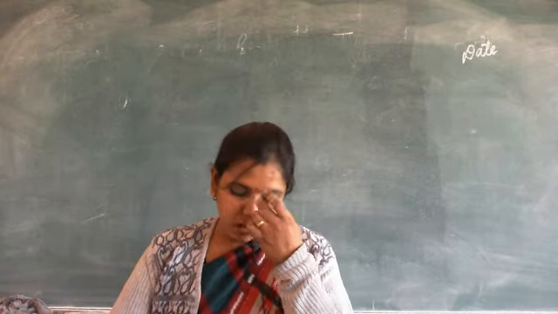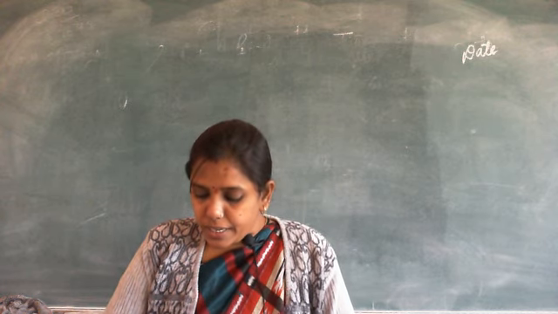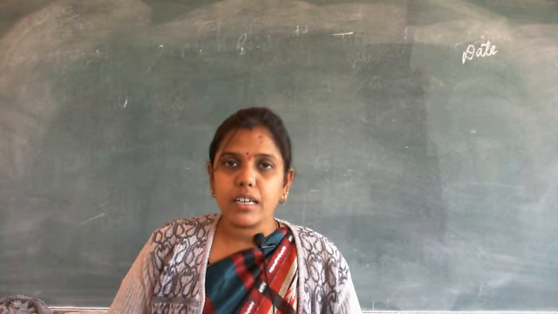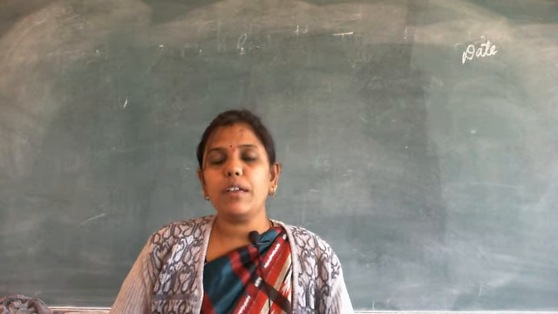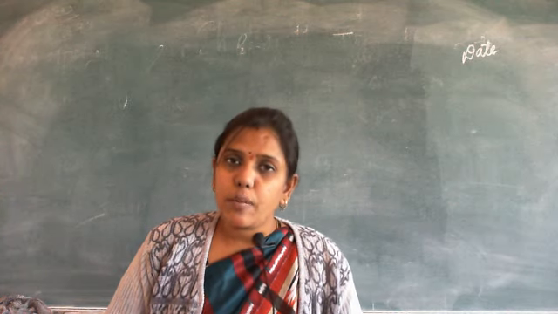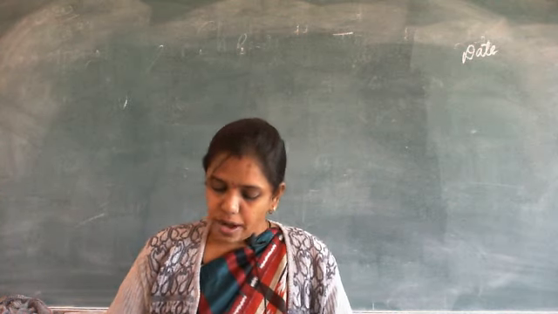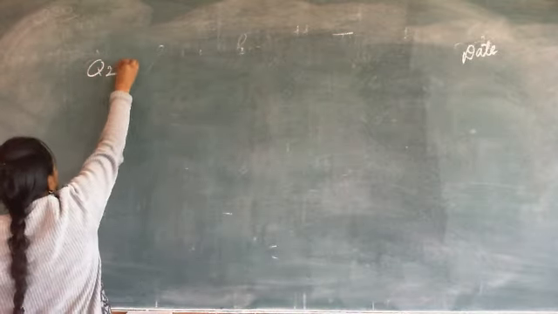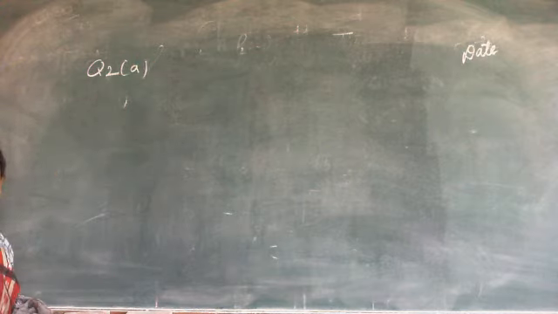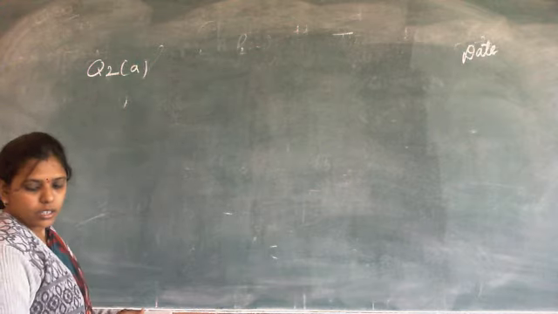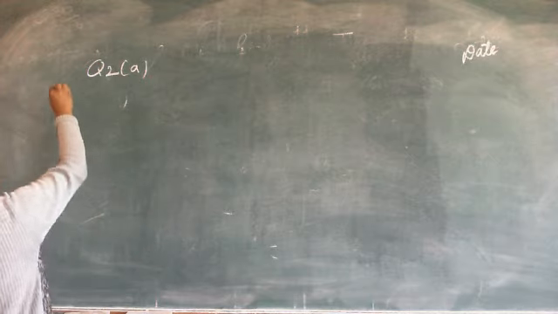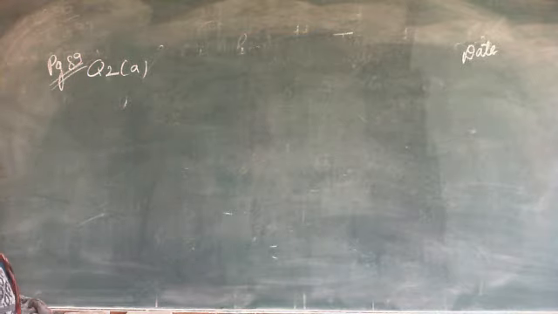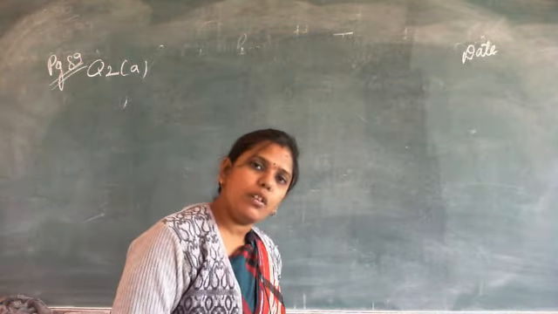Okay, so the first question is draw beads on the abacus and add. First you have to draw beads on the abacus. Beads are not drawn on the abacus, so you have to draw the beads on the abacus and then you have to add it. So first write the question. Write question number 2 part A. This question is given on page number 89. If you want to copy the question from the book, you can copy it from the book also.